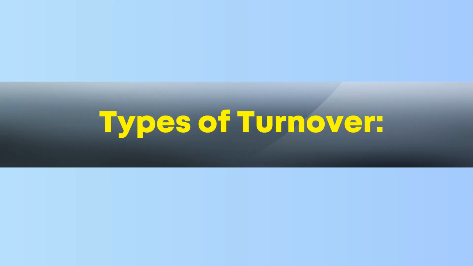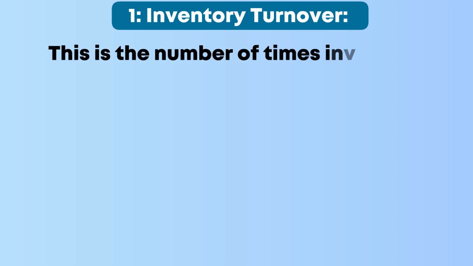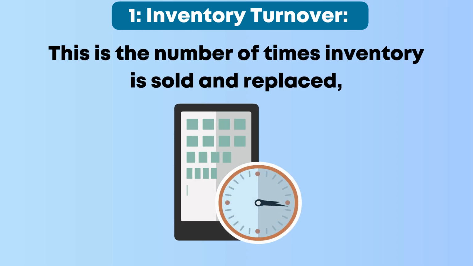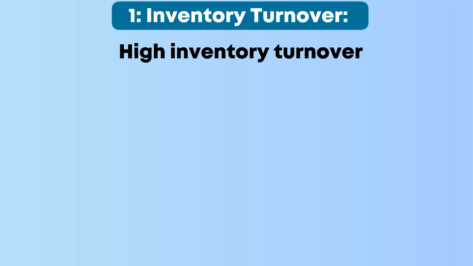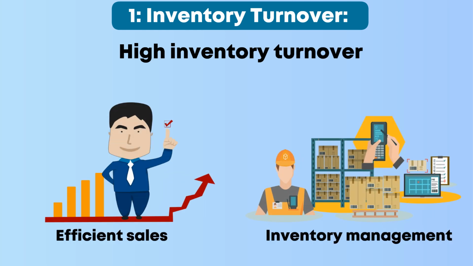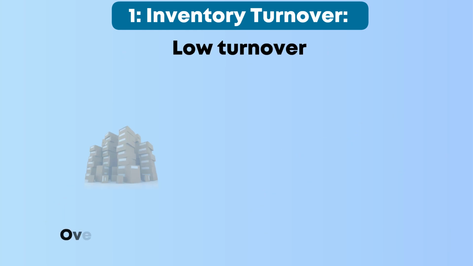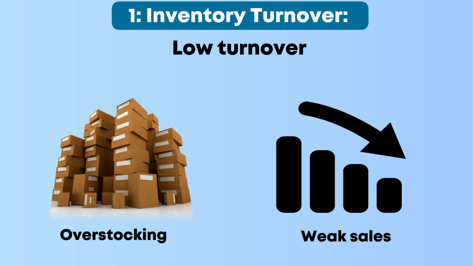Types of turnover. Number 1. Inventory turnover. This is the number of times inventory is sold and replaced over a period. High inventory turnover indicates efficient sales and inventory management, while low turnover may suggest overstocking or weak sales.